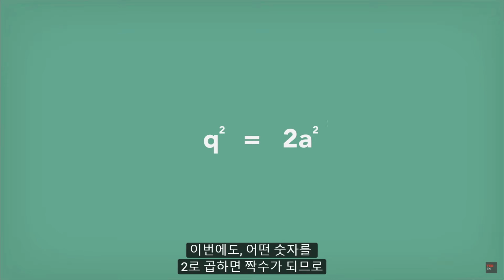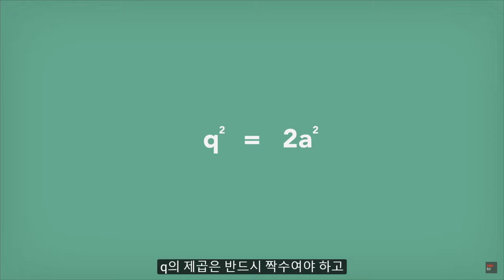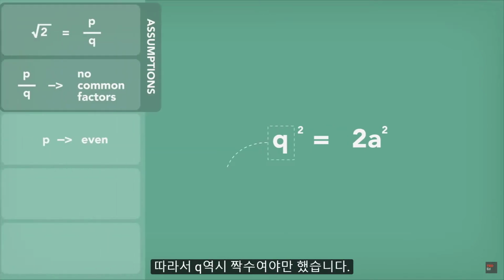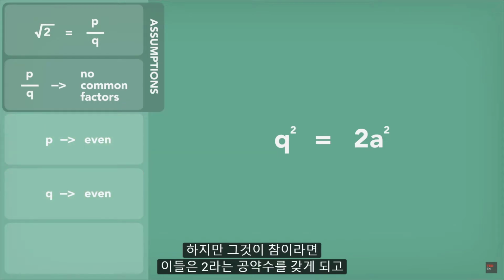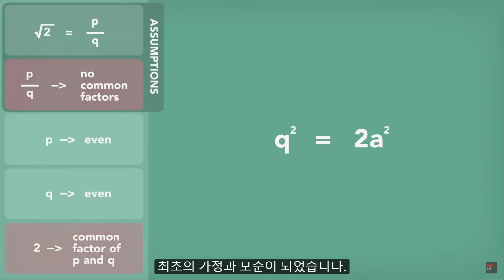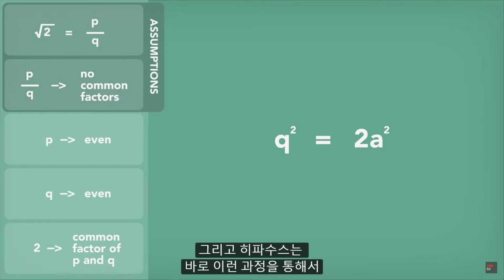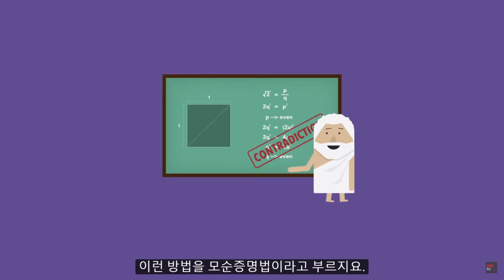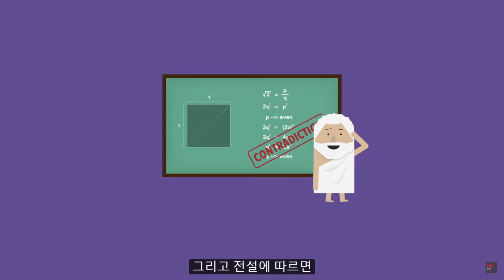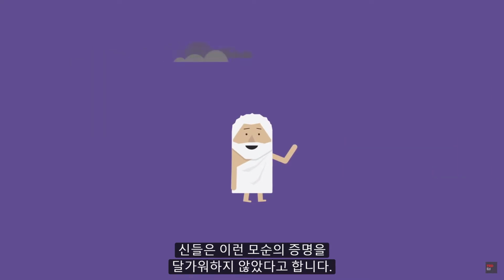Once again, 2 times any number produces an even number, so q squared must have been even, and q must have been even as well, making both p and q even. But if that was true, then they had a common factor of 2, which contradicted the initial statement. And that's how Hippasus concluded that no such ratio exists. That's called a proof by contradiction, and according to the legend, the gods did not appreciate being contradicted.